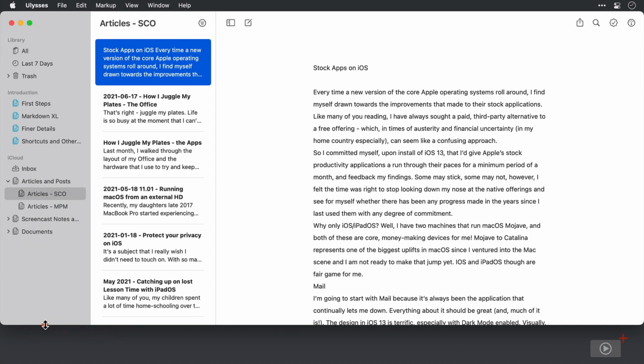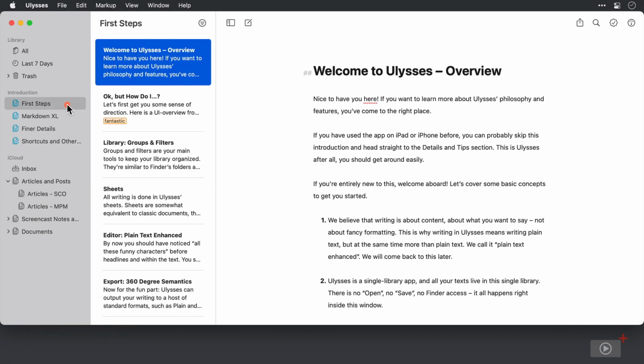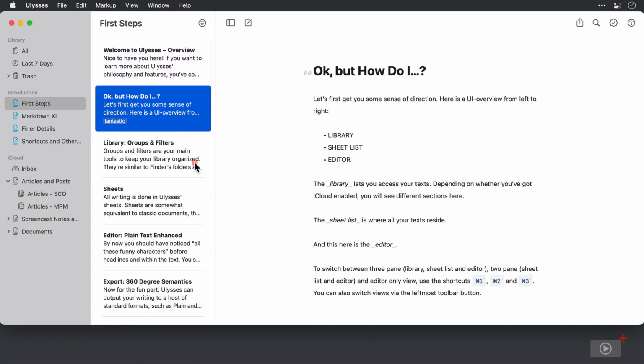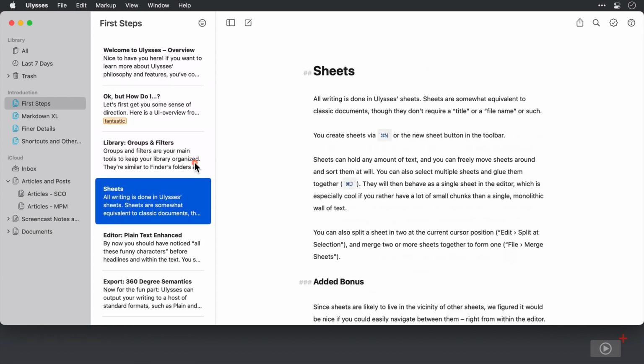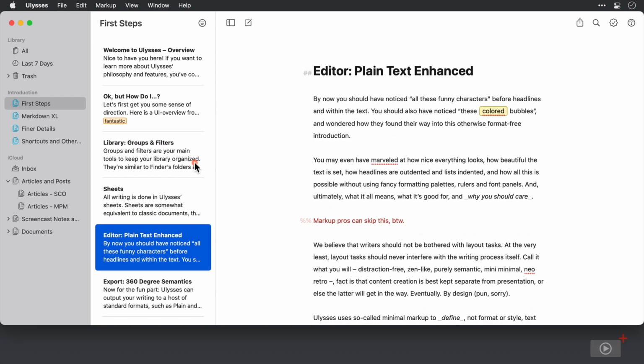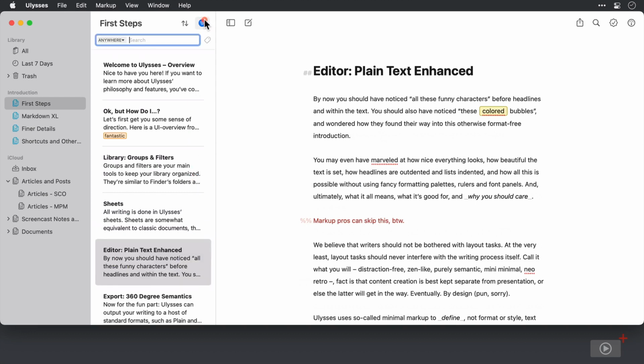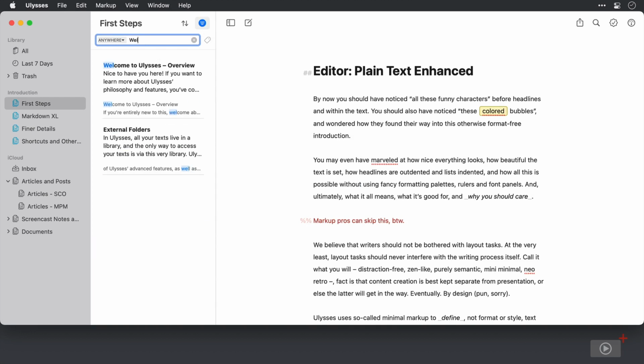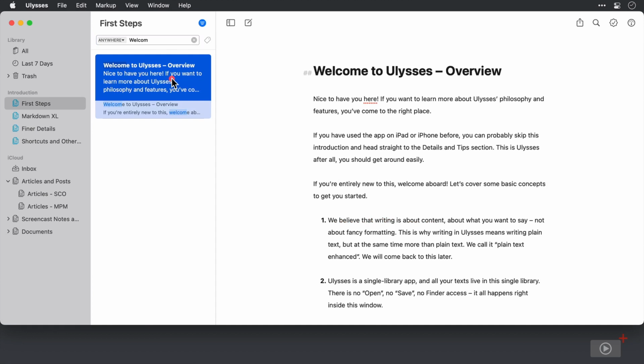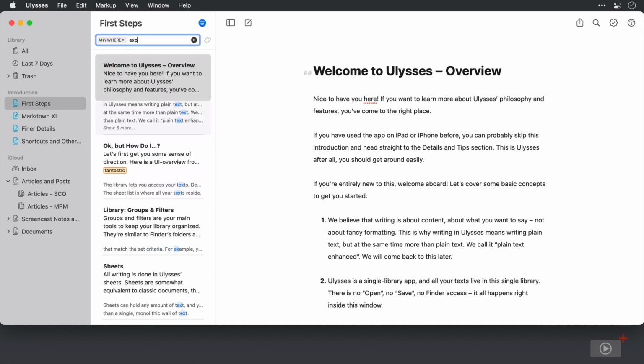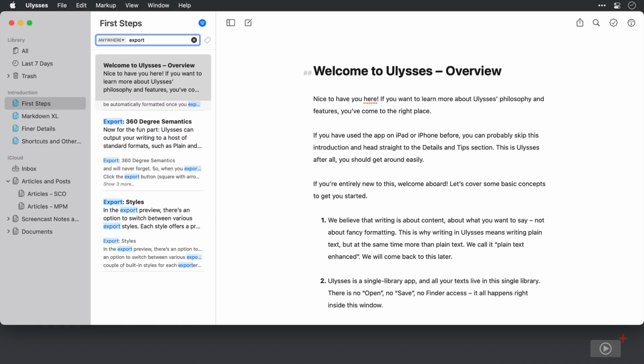Okay, that's the sidebar. Now, if I just select this First Steps group here, to the right of that we can see the sheets that are contained within this group, and I can click to move between them or use the arrow keys. If you need to search for any content, we can click the filter button up here, then type in your search term, and any results that contain some of the words or characters that you've typed appear here. Let's do another one. Let's say I want to know how to export some content. And there we are, lots of results.